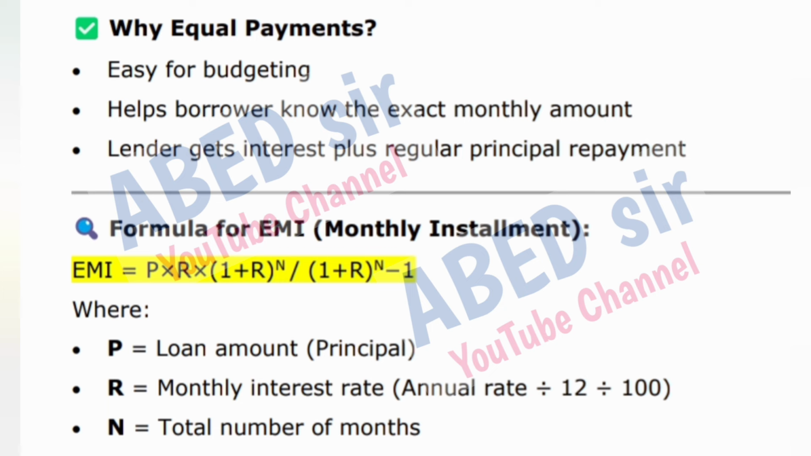Why equal payments? Easy for budgeting. Helps the borrower know the exact monthly amount. Lender gets interest plus regular principal repayment. Formula for EMI, monthly installment. EMI is equal to P times R times (1 plus R) to the power n, divided by (1 plus R) to the power n, minus 1. Where P is equal to loan amount, principal. R is equal to monthly interest rate, annual rate divided by 12 divided by 100. N is equal to total number of months.